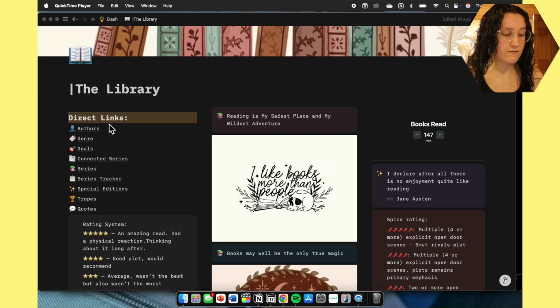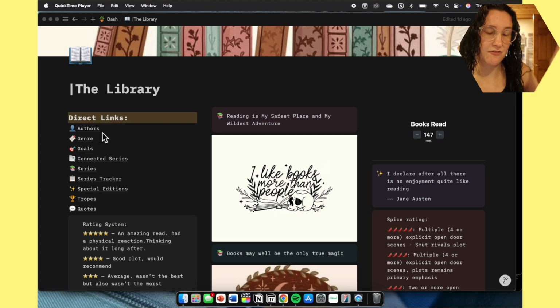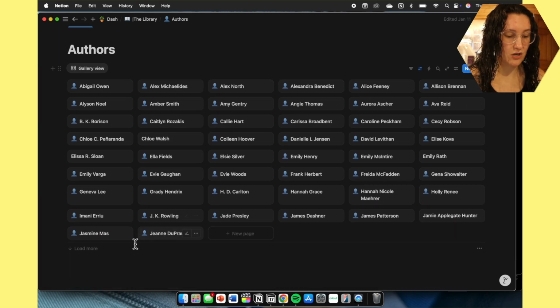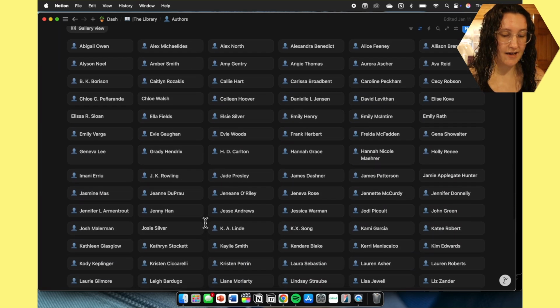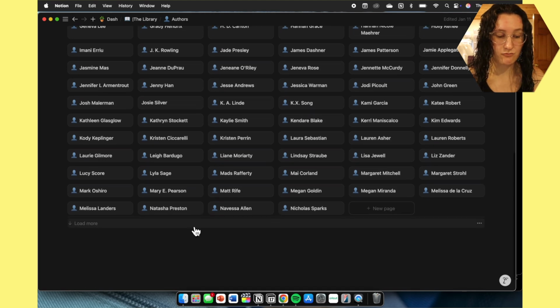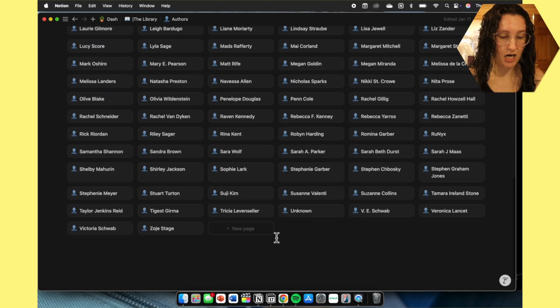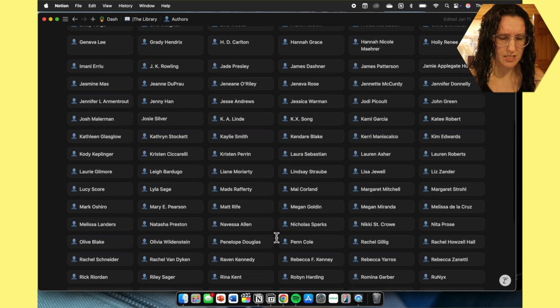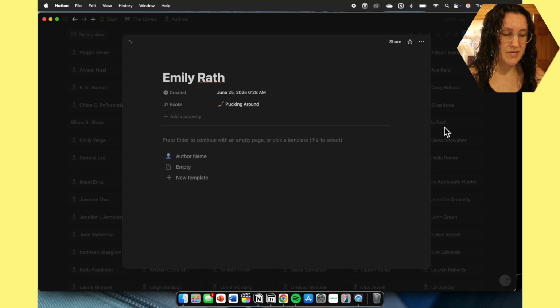Now, if we look over, I have direct links. Underneath everything, as you can see, I put everything in alphabetical order. So we go to authors, and these are all of the authors that have written books that I have read. There are a couple that I need to update, of course, but we'll use Miss Emily Rath as an example. In the book, it shows the book itself.